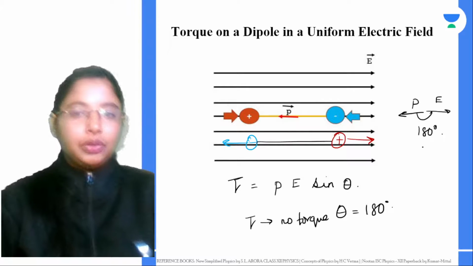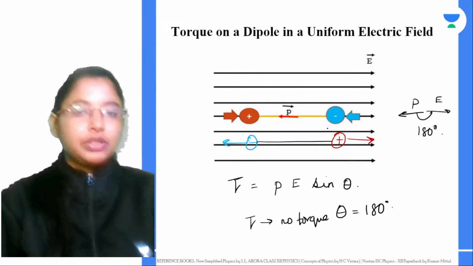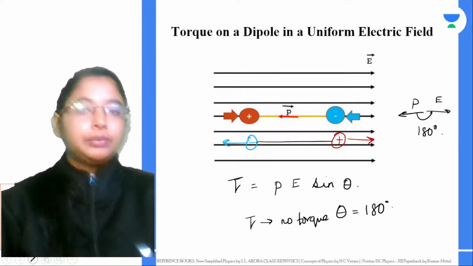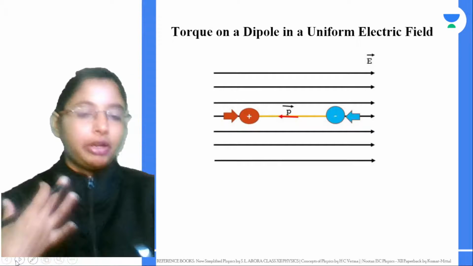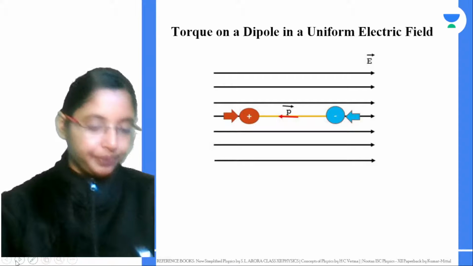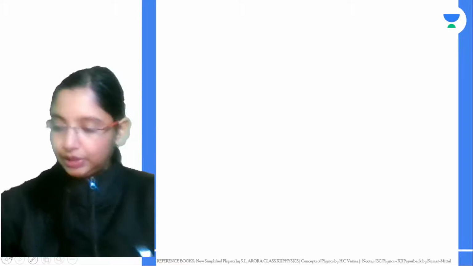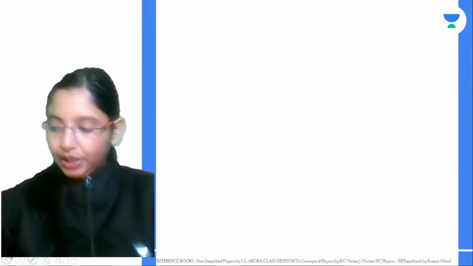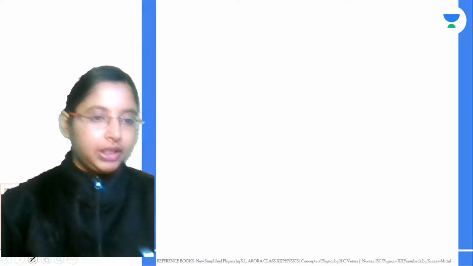So this is another special case, where the dipole is in an unstable equilibrium position. These are the three cases for the electric field experienced by a dipole.